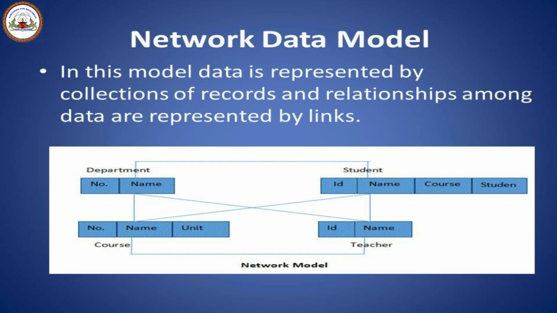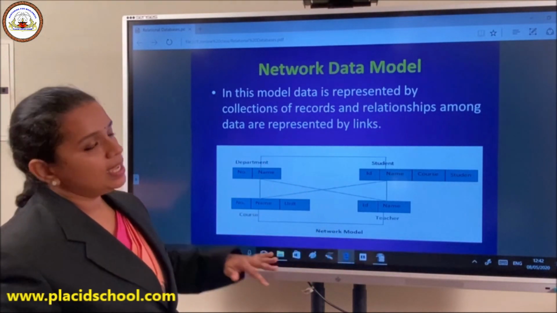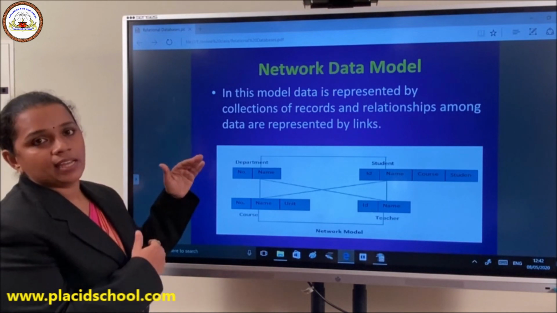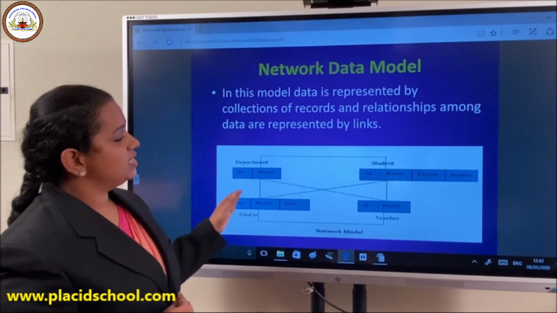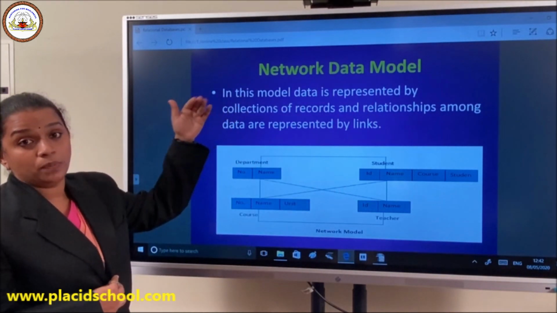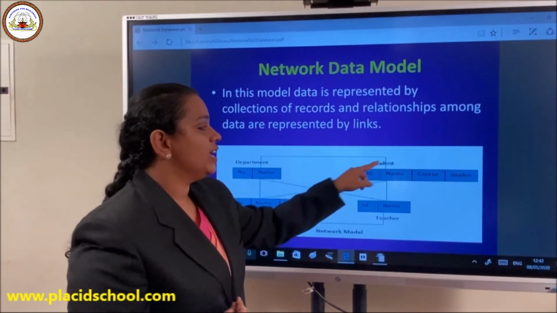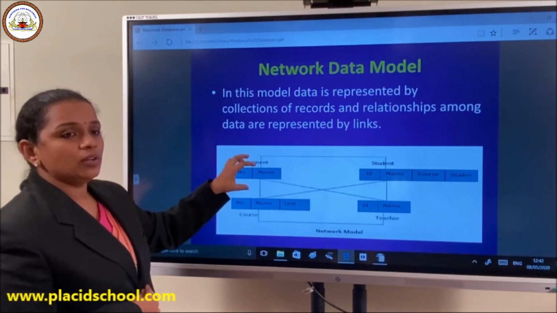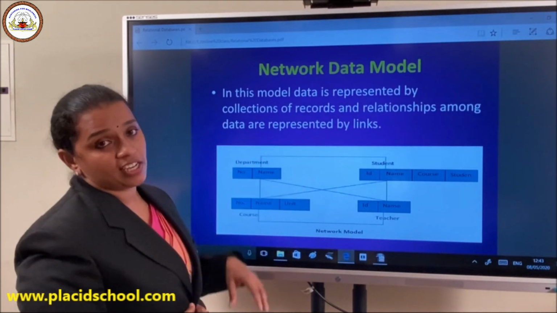Next is the network data model. In this model, data is represented by a collection of records, and relationships among data are represented by links. There is a collection of records and the relation between them will be connected as a link. In the previous case also, there was some link available and pointers were kept so as to implement that link part. The same is the case here, but there was one-to-many communication, and here it is many-to-many communication. Each node is having a connection to every other node. So when you reach any node, you can traverse to every other node. This is many-to-many communication or many-to-many traversal.